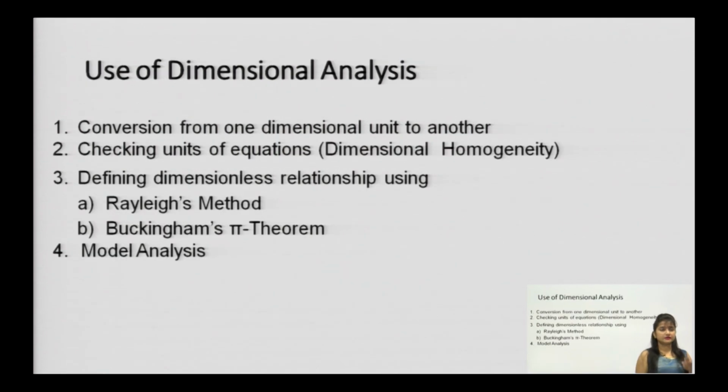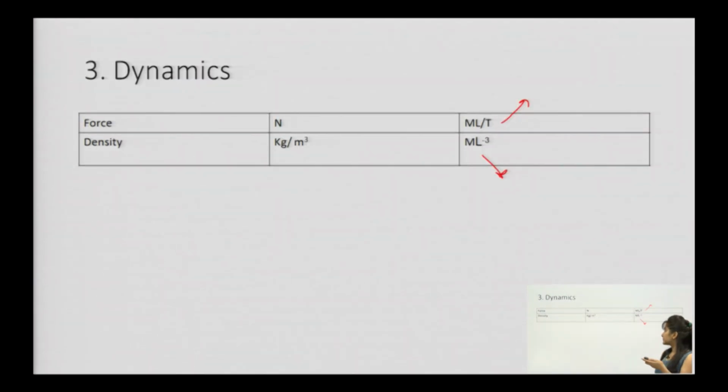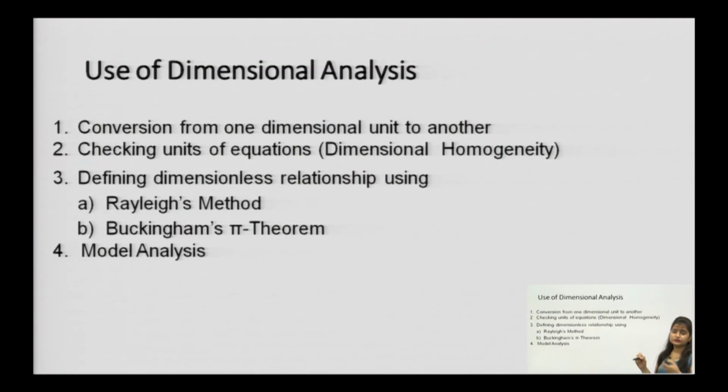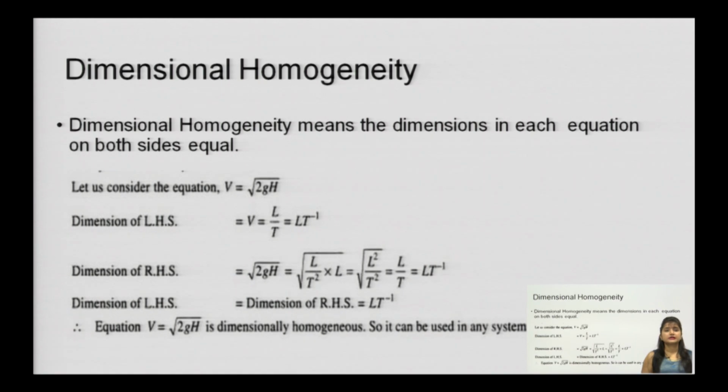Under these uses, the first one is that you need to convert from one dimension to another. Previously, Newton was converted to MLT minus 2, and meters per second was converted into LT minus 1. The second one is checking whether the equation is homogeneous or not. So what is dimensional homogeneity, or a dimensionally homogeneous equation?